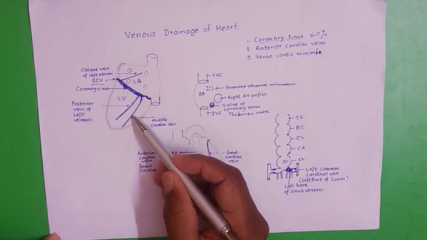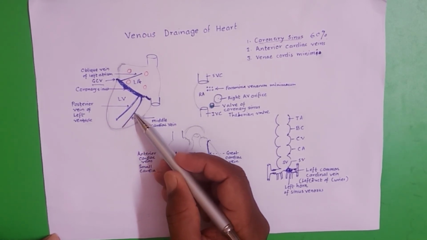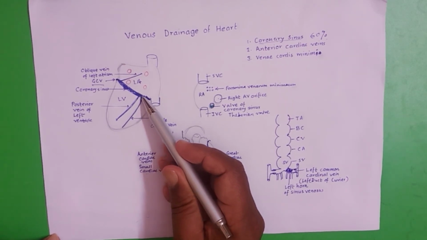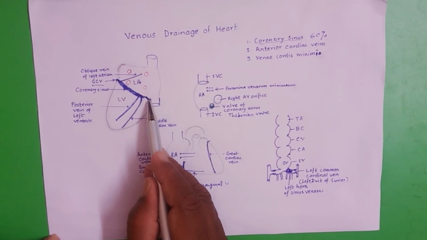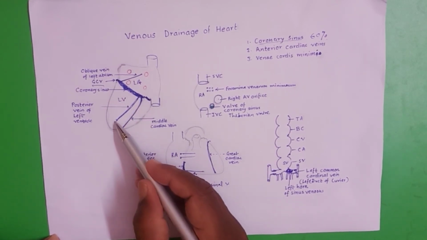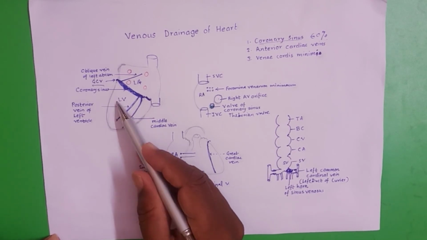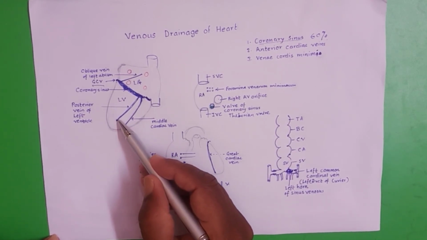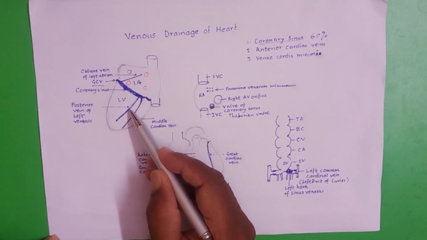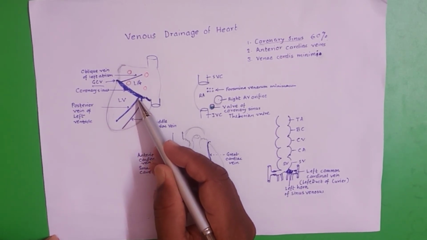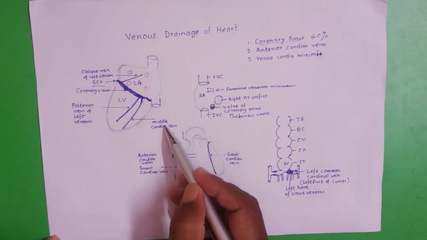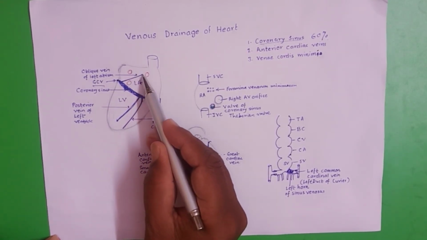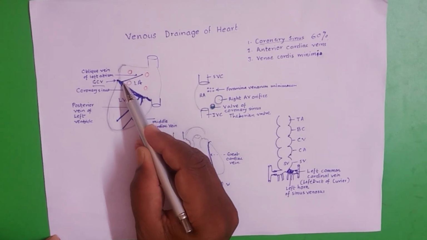The middle cardiac vein lies in the posterior interventricular groove. It opens in the coronary sinus just on the left side of the opening of the small cardiac vein. This is the left ventricle diaphragmatic surface, and the posterior vein of the left ventricle runs on the diaphragmatic surface of the left ventricle and opens into the coronary sinus on the left side of the opening of the middle cardiac vein.